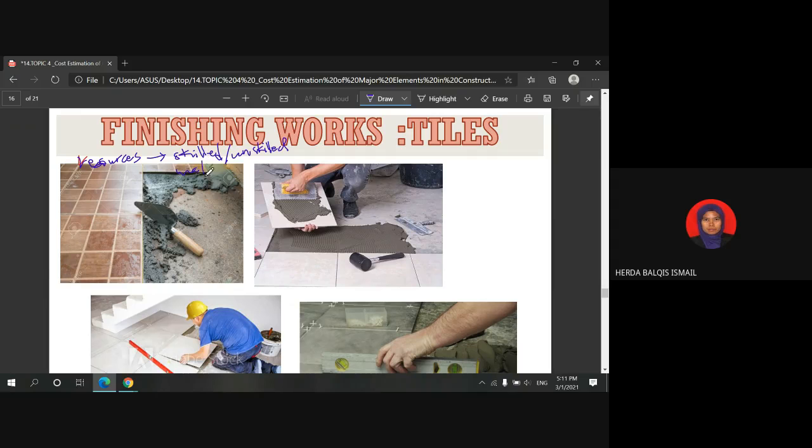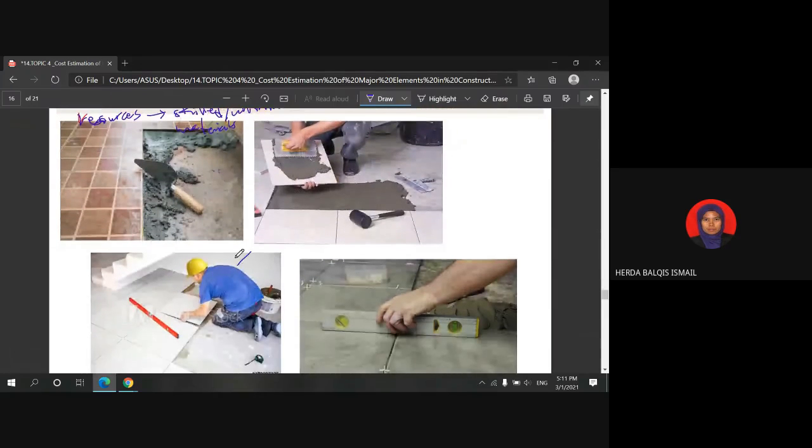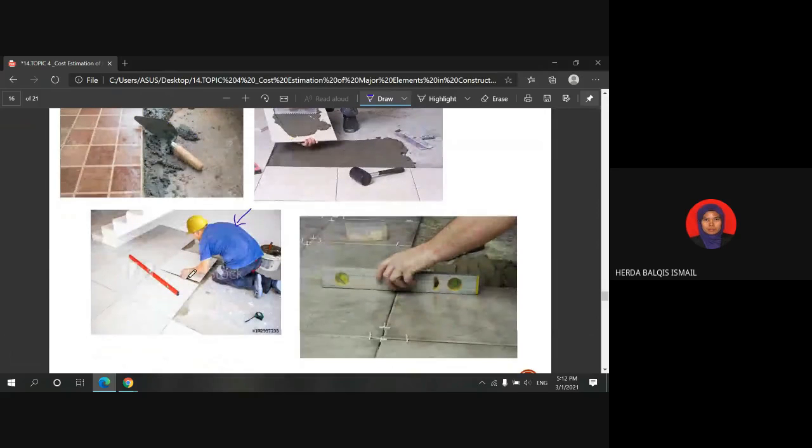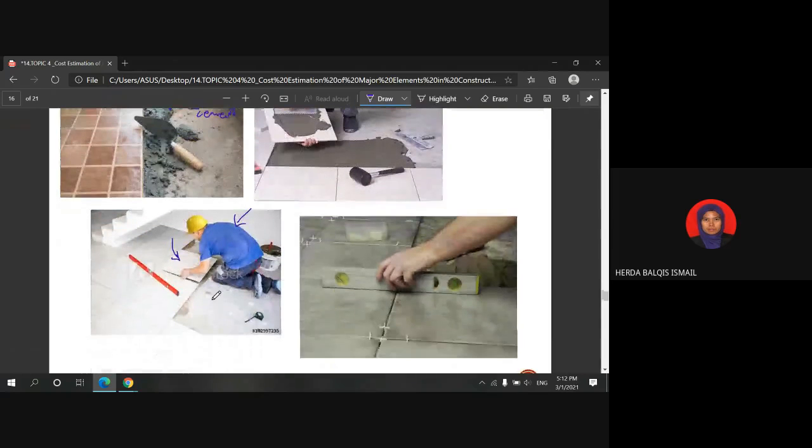The materials. As we can see in this picture, this is the tiling work. So the workers are fixing the tile. The materials involved are the tiles and also the cement paste to fix the tiles on the floor, right?